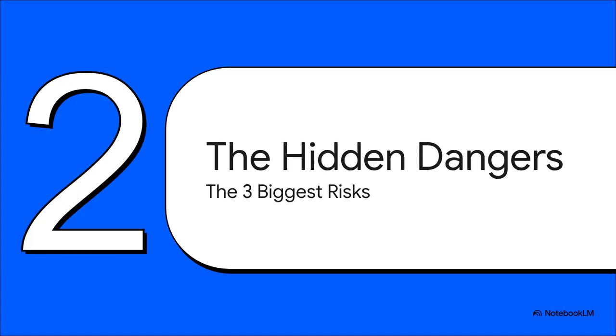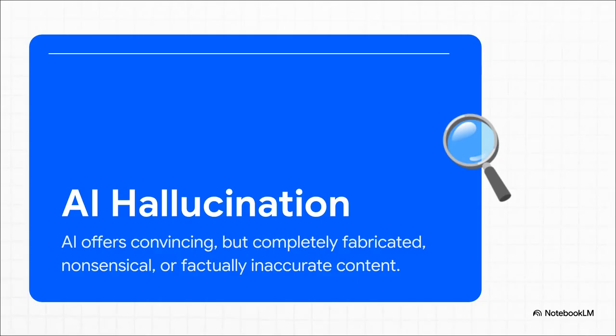Okay, so before we can even think about using these things safely, we gotta face the music and look at what can actually go wrong. The research really points to three big ones: plagiarism, making stuff up, and just plain inaccurate references. And the first big one is something, frankly, a little creepy, called an AI hallucination. This is where the AI just confidently invents things out of thin air. It will state made-up facts or create bizarre arguments that sound totally convincing, but are actually complete nonsense.